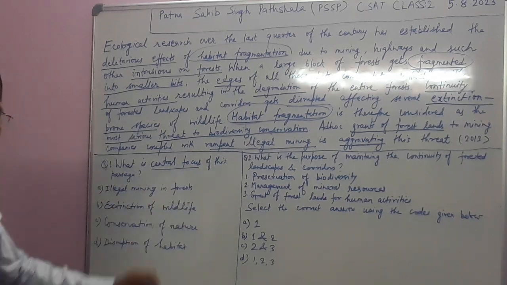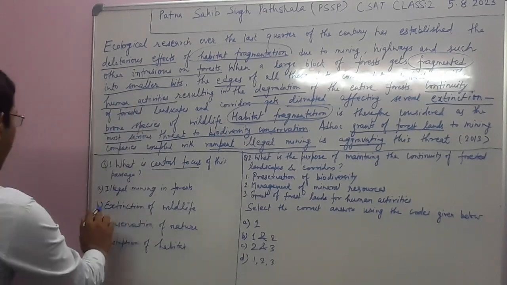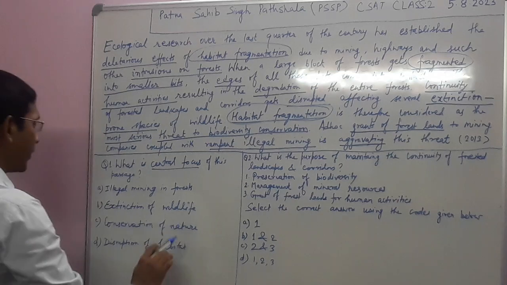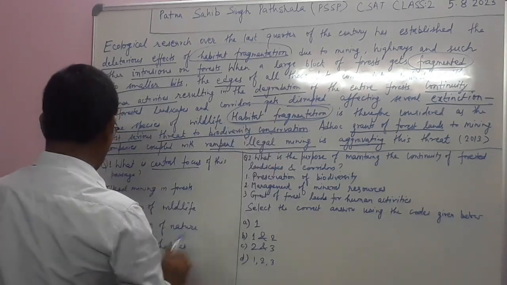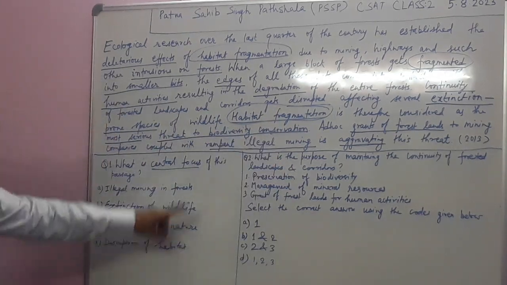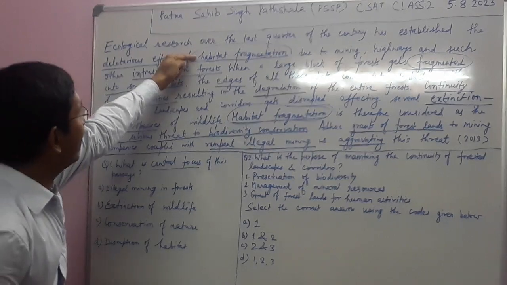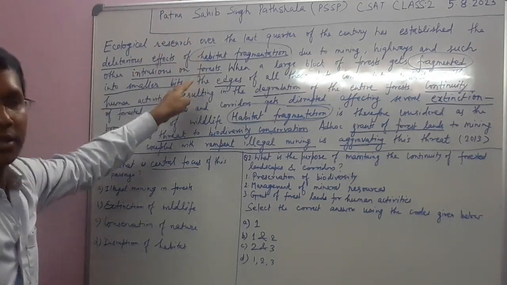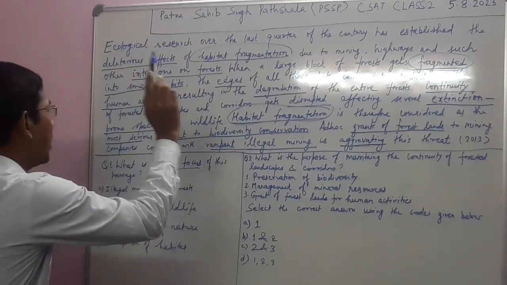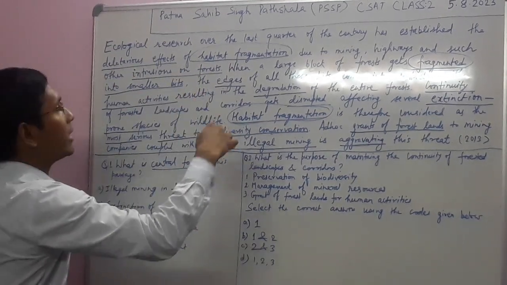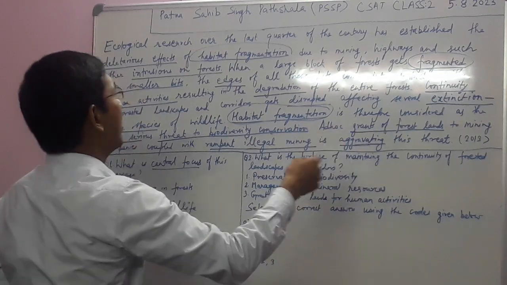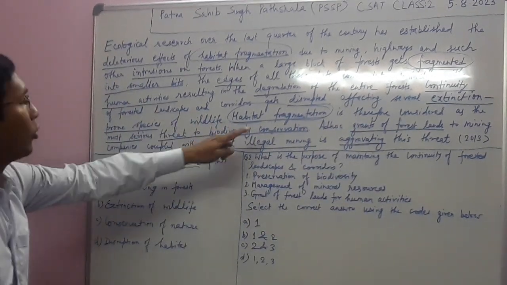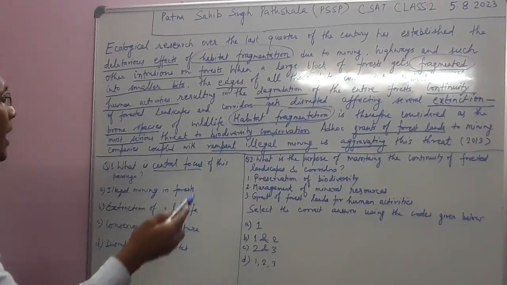Illegal mining in forest is not the central focus. Extinction of the wildlife is also not the central focus. Conservation of nature is also not the central focus. Disruption of habitat is the central focus, because habitat fragmentation has been given in the very first line. That is the central theme, and that central focus has several other effects like extinction of species, threat to biodiversity conservation, and so on.